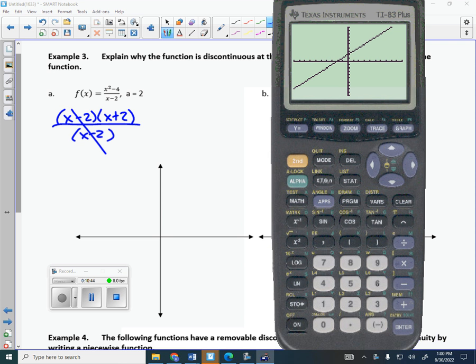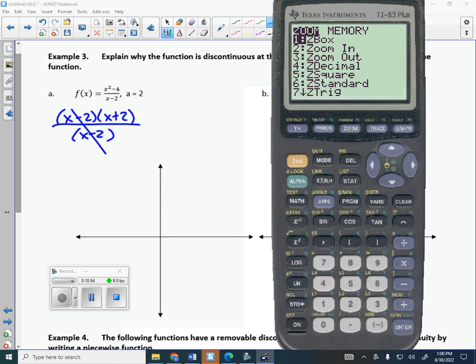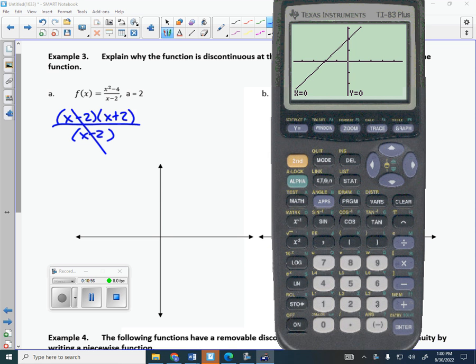Agreed? But we know it's discontinuous somewhere, and if I zoom as a decimal number 4, you can see it has a gap. Oh, it's missing right up there. I'll try to zoom out, see if I can see it. Number 3. Come on. Work for me, please. Oh, there it is. See at number 2? See it has a gap right there? So here's what it looks like. Right there. Very good. That's what the graph looks like.